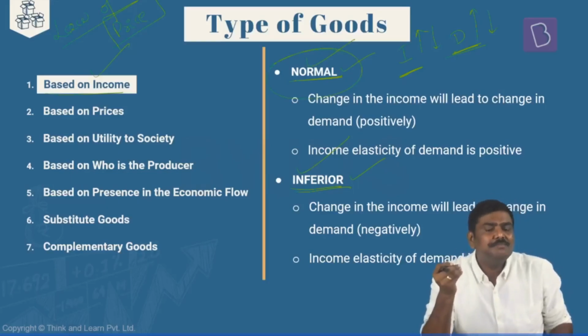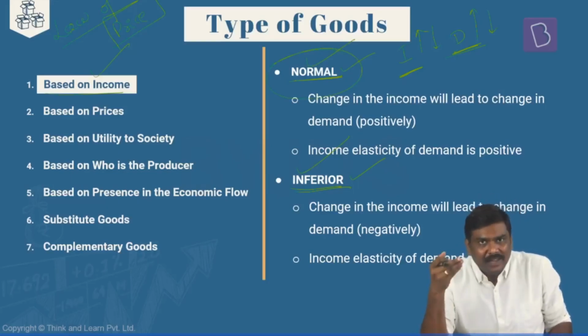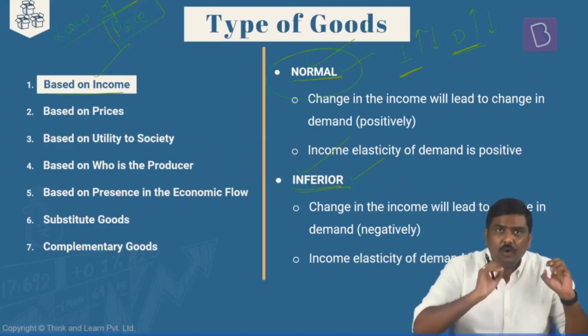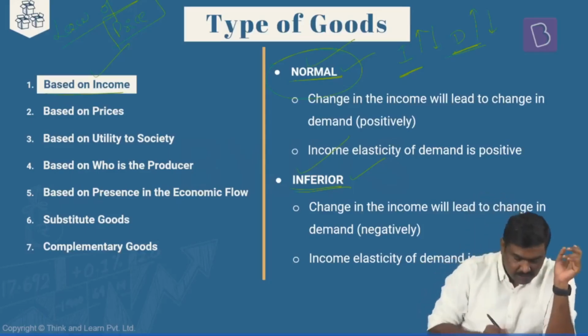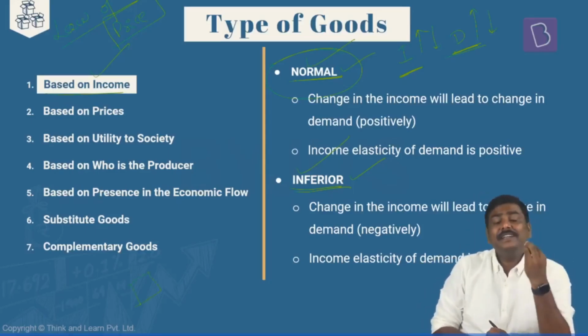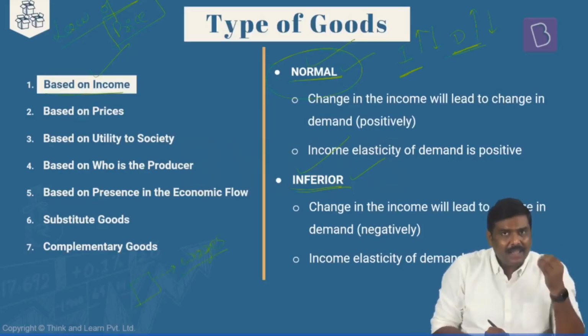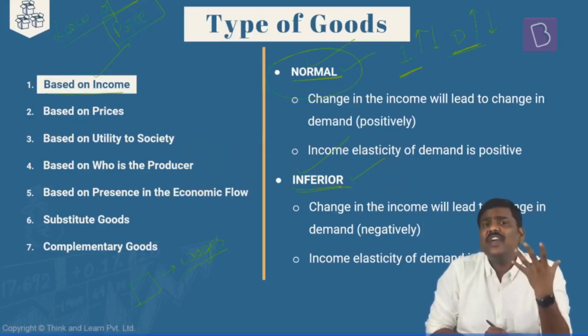It simply happens for a simple reason. As the income increases, let's say of a person or a household, they will try to consume more of a particular set of goods. For example, imagine this is a household which was dependent on wages so far. The only livelihood source was wages.